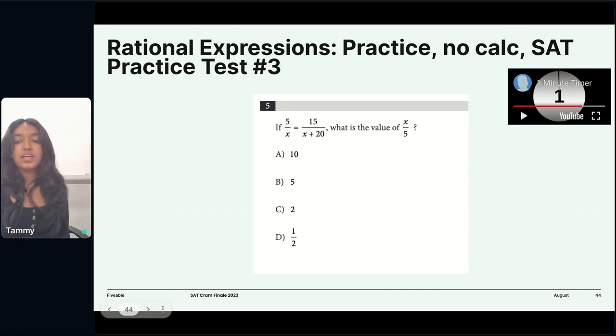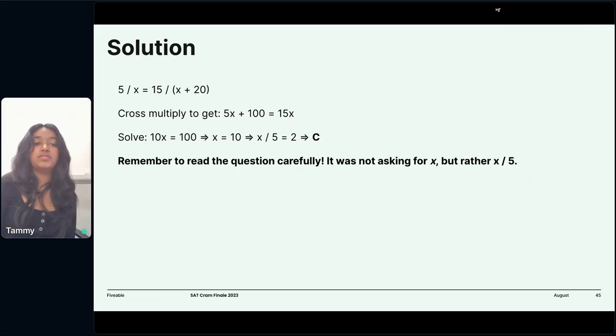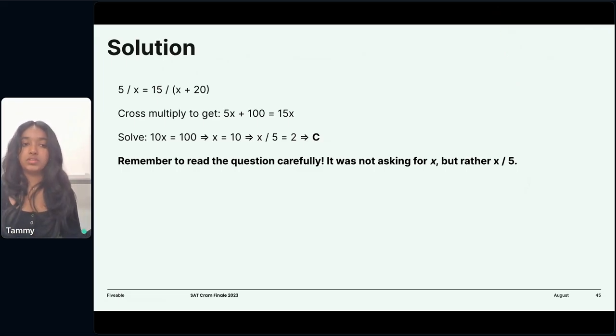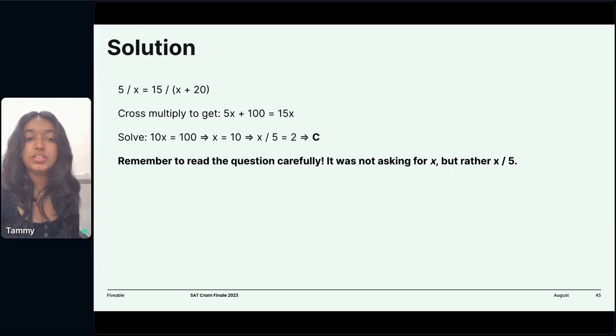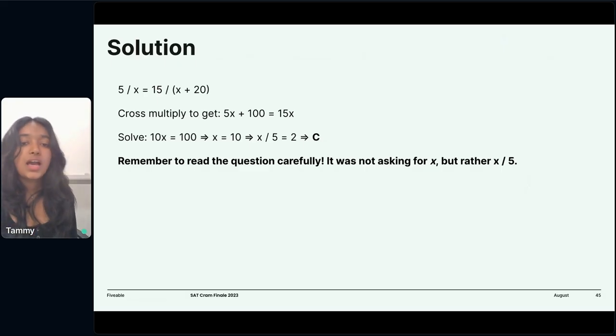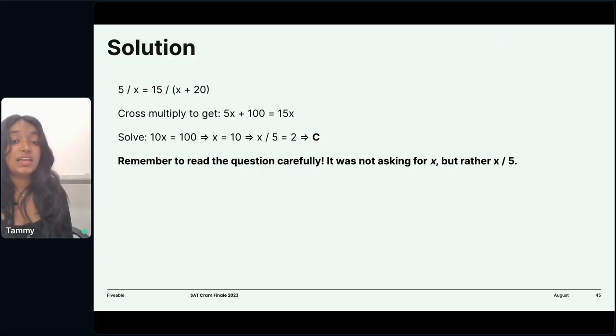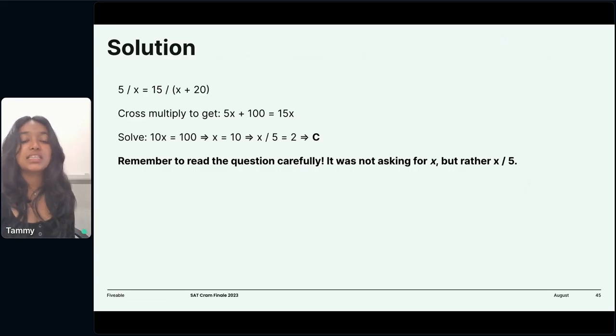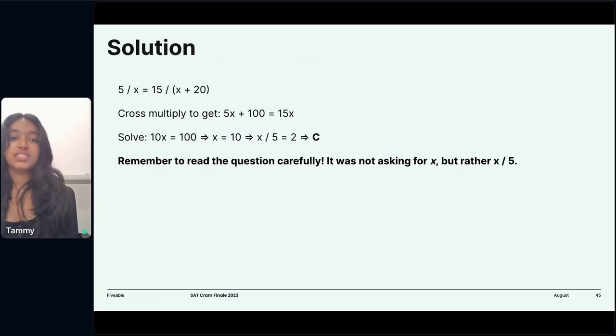Okay, let's talk about this one. Here, since both sides of the equation have numerators and denominators, we want to cross multiply to get 5x plus 100 is equal to 15x. We can solve for x, and we get x is equal to 10. But notice how they were asking us for x over 5 rather than just x. So all we have to do is 10 over 5 to give us 2. So our answer is C.